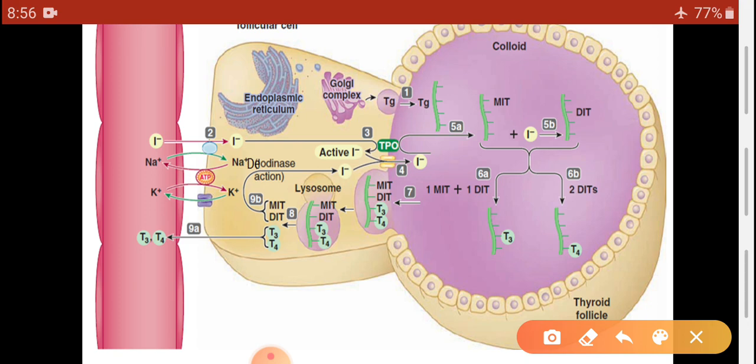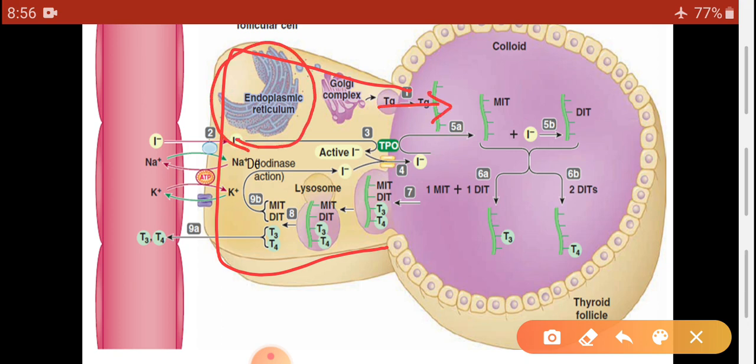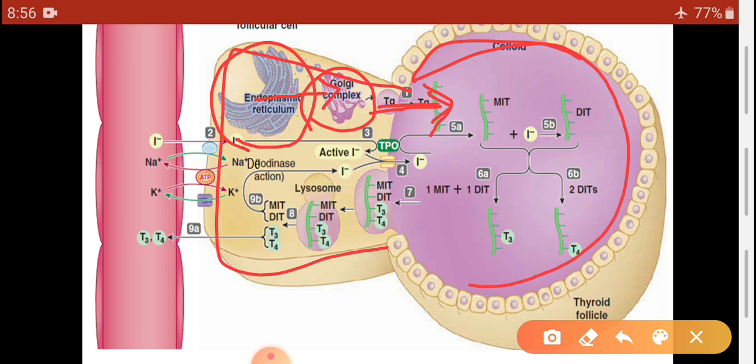So this is all about the synthesis of thyroid hormones. The first stage was thyroglobulin synthesis, as thyroglobulin is synthesized from the endoplasmic reticulum as well as the Golgi apparatus. After synthesis in the endoplasmic reticulum, in the Golgi apparatus there is processing and packaging of these proteins, and finally thyroglobulin is secreted into the follicular cavity.